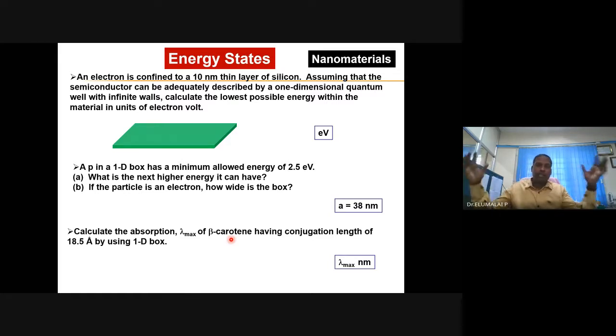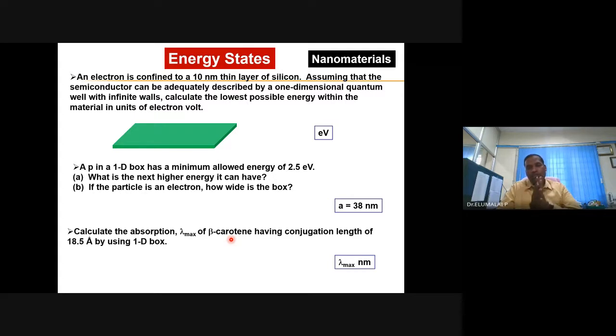There is a long conjugation, several carbon CH2, CH, something is going on. Since this is beta carotene, there is a definite conjugation length, about 18.5 angstrom or 1.8 nanometer. And you are asked to estimate the absorption maximum. What is this absorption maxima?